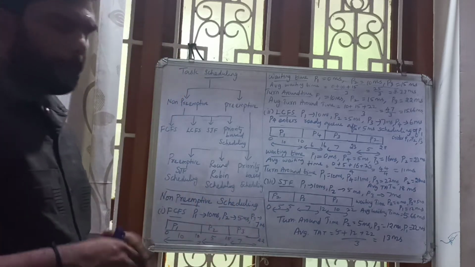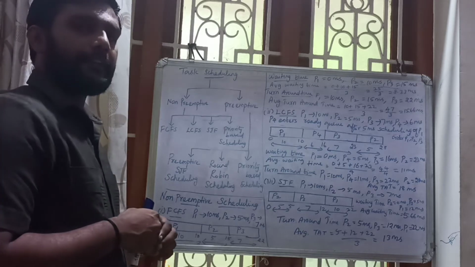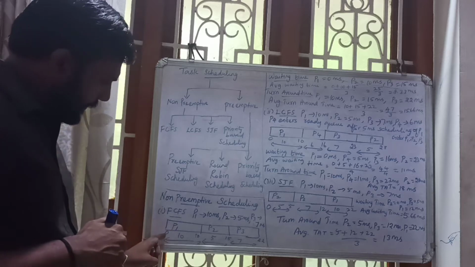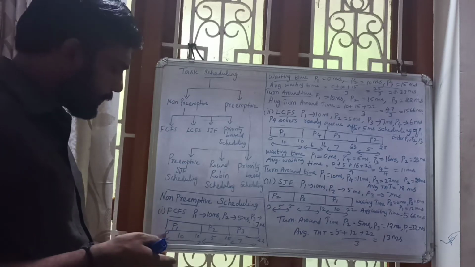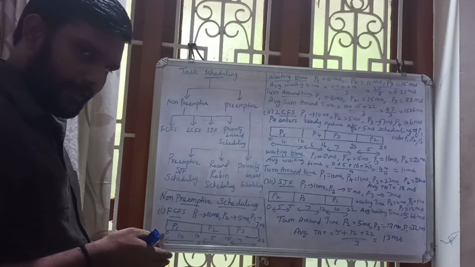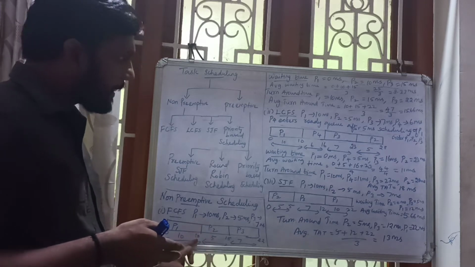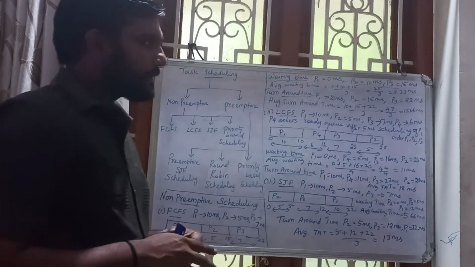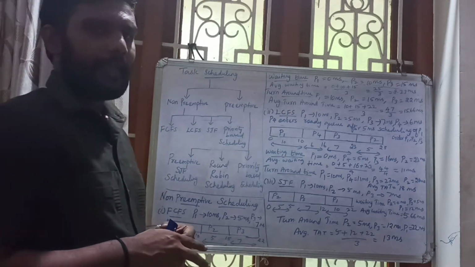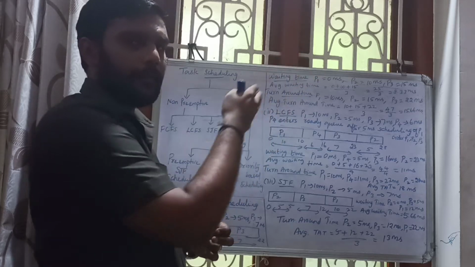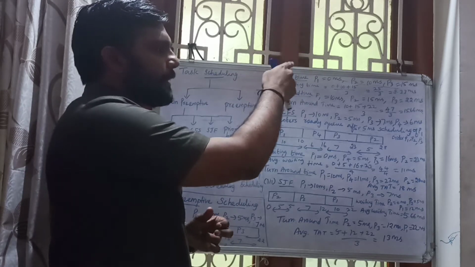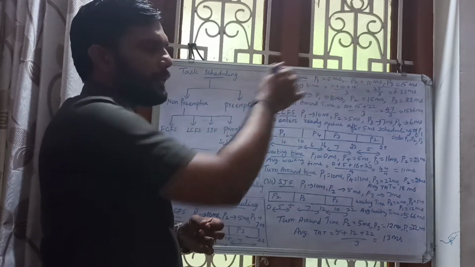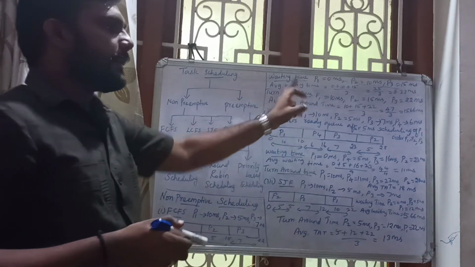Next, we have to find the waiting time for each process. The waiting time for P1 is 0 millisecond. How much time has it waited for the service? Only 0 millisecond. P2 waiting time is 10 millisecond, P3 waiting time is 15 millisecond. Next, we have to find the average waiting time. We add all three, then divide by 3: 0 plus 10 plus 15 divided by 3, that is 25 divided by 3, which is equal to 8.33 millisecond. This is the average waiting time.